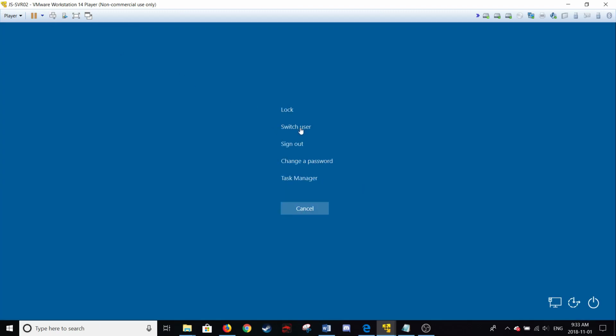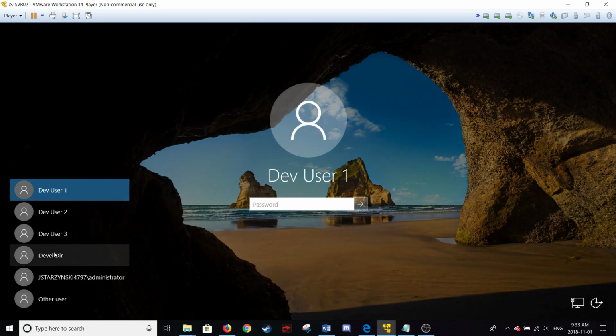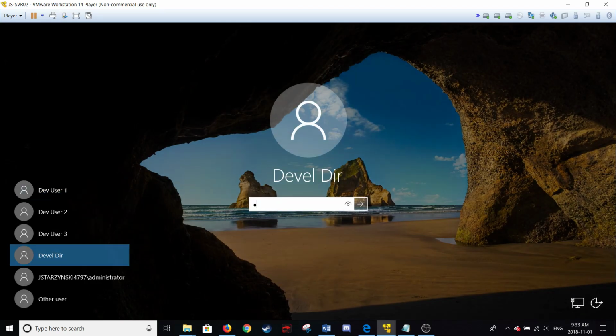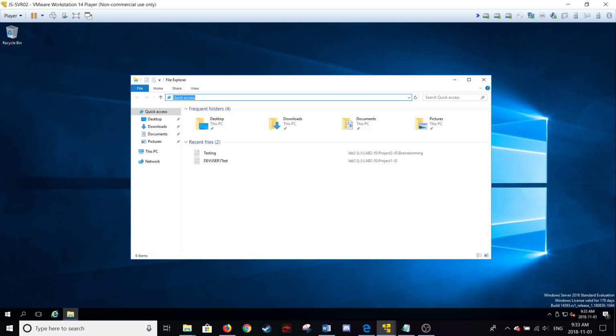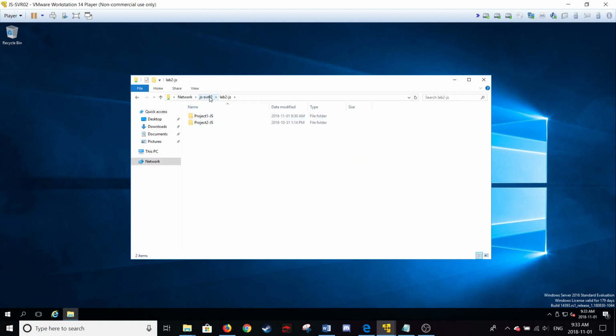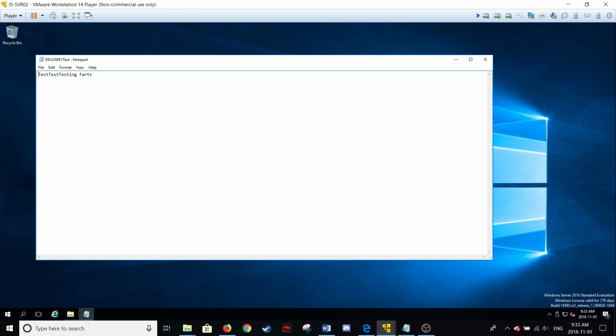So now let's just try something here. Last person I want to show you before I finish this off is my development director, because he has the ability to see what everybody's seeing. He can see everything that everybody sees. So he can see both project 1 and 2. He can go in, he can see these files.